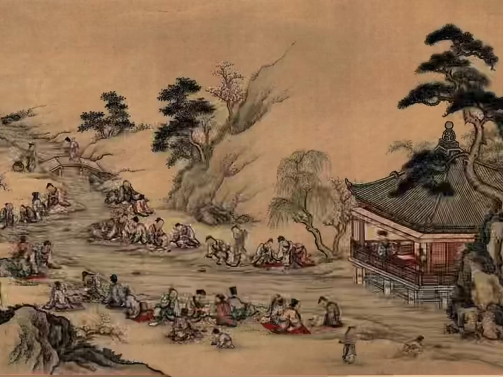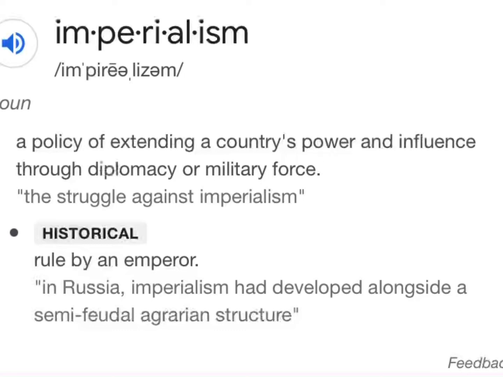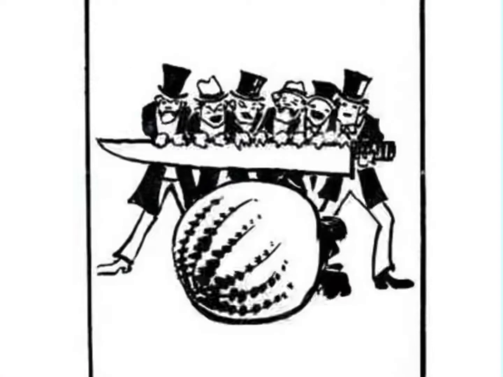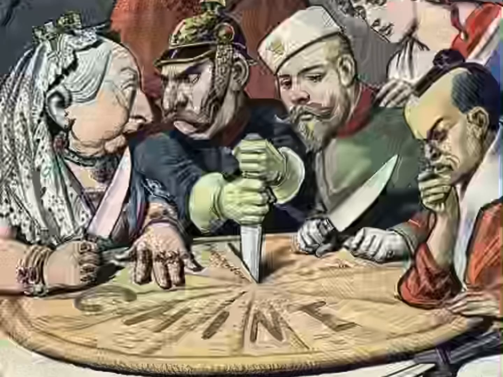China before 1911. Prior to 1911, China was an empire struggling against foreign imperialism. Imperialism is a policy of extending a country's power and influence through diplomacy or military force. This means that imperialists from outside were all trying to take part of China. China was, according to KhanAcademy.org, being carved up like a melon. Large regions of China were under foreign control, and the country as a whole was very unstable.